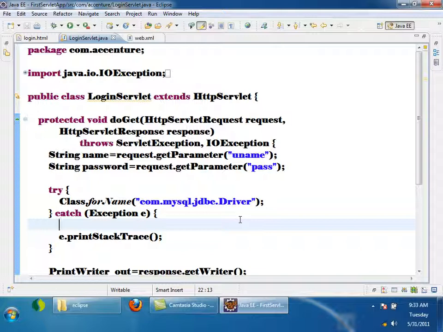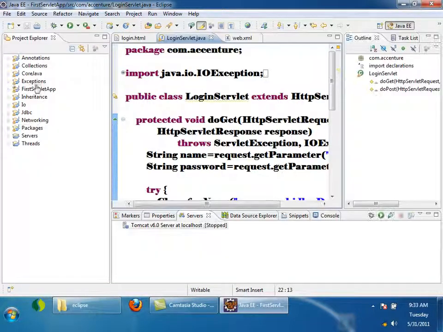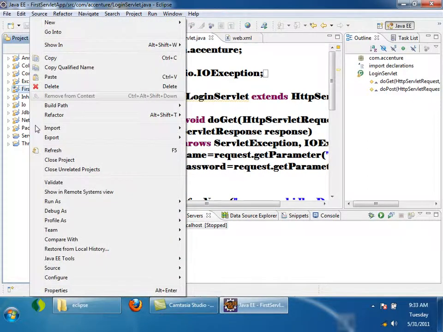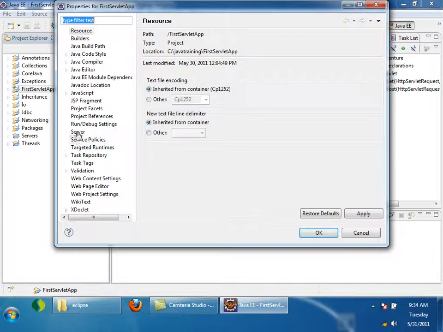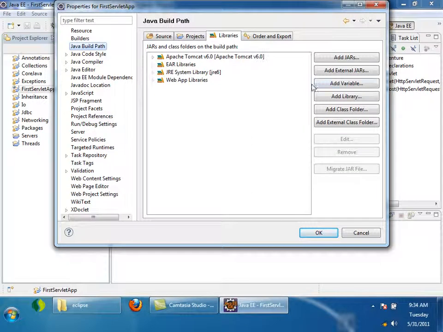But this driver, where is it present? It is present in the MySQL connector jar. I have to keep it inside WEB-INF/lib. In web applications, all the libraries should be present in WEB-INF/lib. Even if you add it to the build path of the project, like right clicking on the project, properties, Java build path, add jars, the jar will be added to the class path of your project.